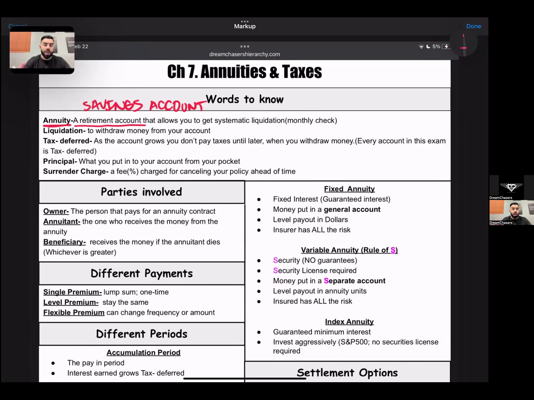Now, another important key to remember about an annuity is that an annuity is going to provide income for the life of the annuitant. Okay. And we'll get into that as we go into the parties involved. But an annuity is going to provide income for the life of the annuitant.